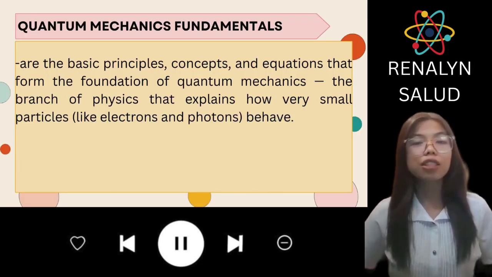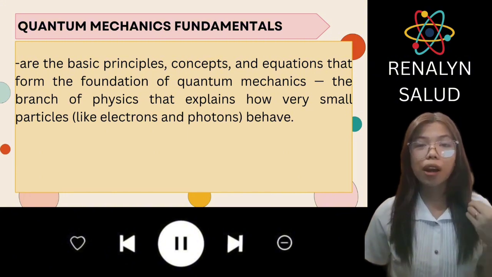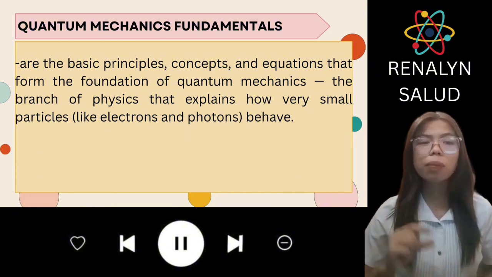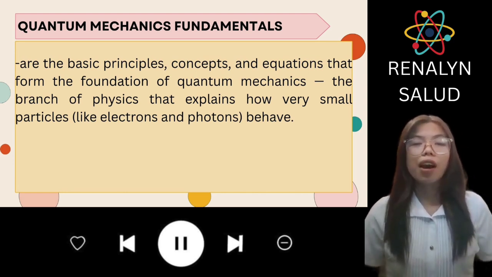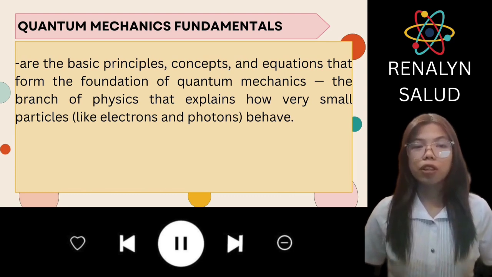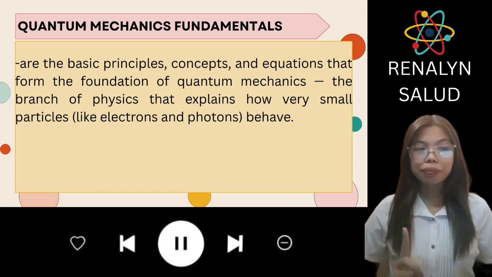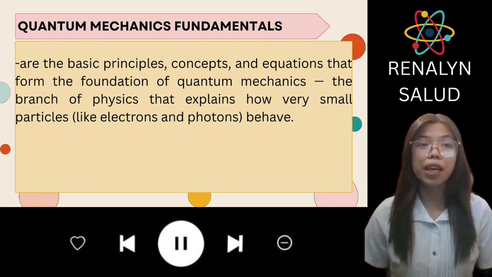At this point, let's talk about the quantum mechanics fundamentals. So these basically talk about the basic principles, concepts, and equations that form the foundation of quantum mechanics. It is the branch of physics that explains how very small particles like electrons and photons behave. So in quantum mechanics, there are three concepts that help us understand the strange behavior of very small particles: the wave-particle duality, quantization of energy, and the superposition principle. So those are the three fundamental concepts.